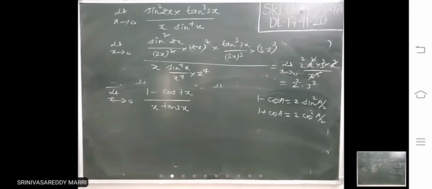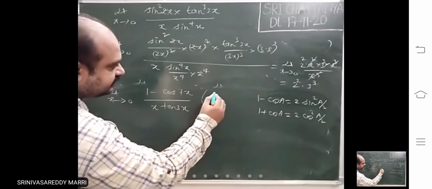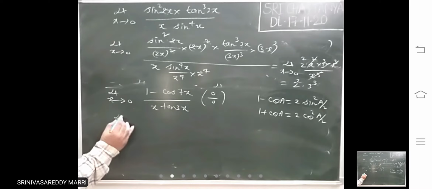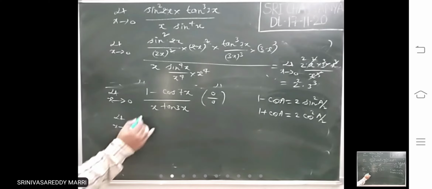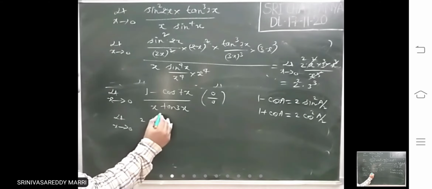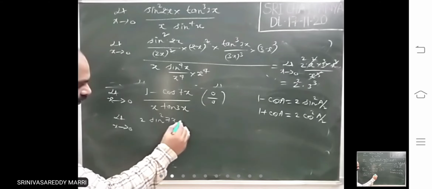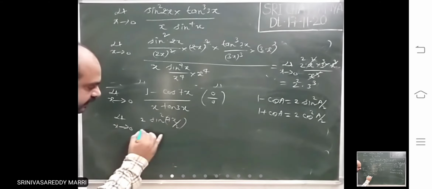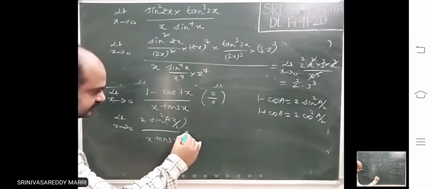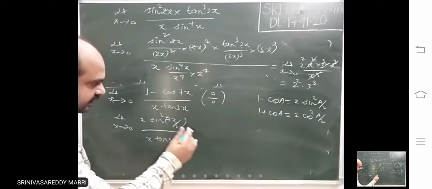Now this is of the form 0 divided by 0, converted to sine and tan. So this is 2 sine square A by 2, that is 7x divided by 2, divided by x tan 3x. That means 2 right outside, constant.